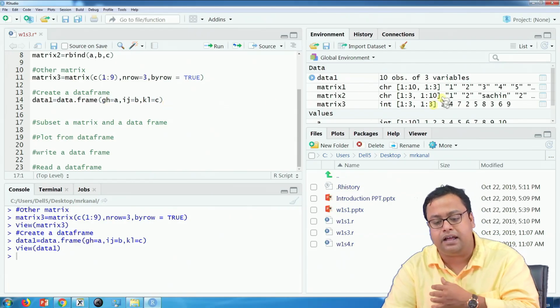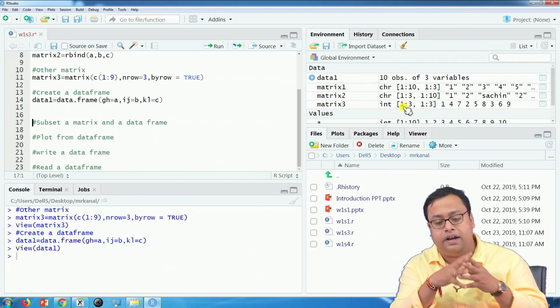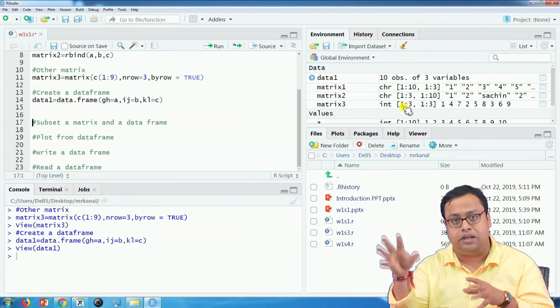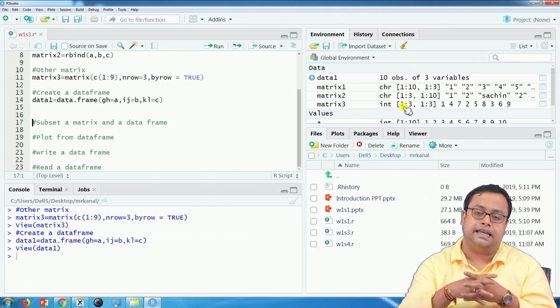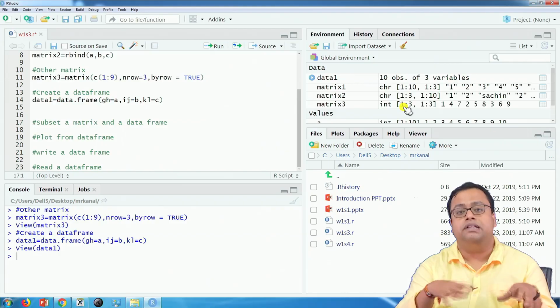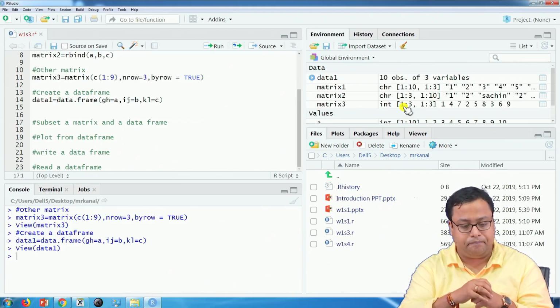You will see here that the way it is displayed is also different. In case of a matrix, it shows 1 colon 10 comma 1 colon 3. On the other hand, in case of a data set, it says 10 observations of 3 variables. So the formulation is also different, and I will say what other differences there are.